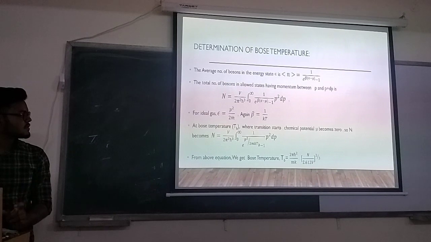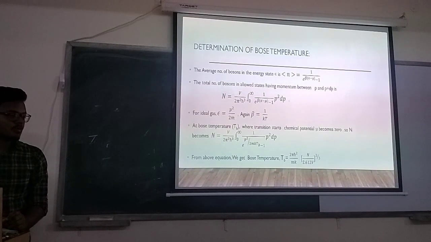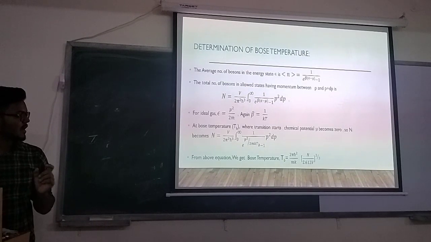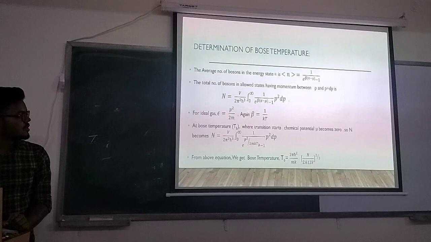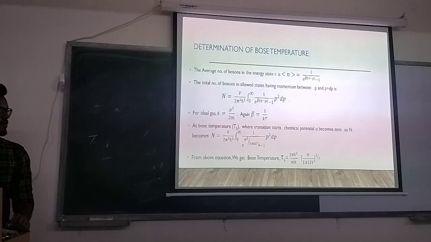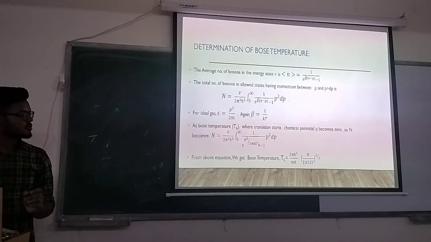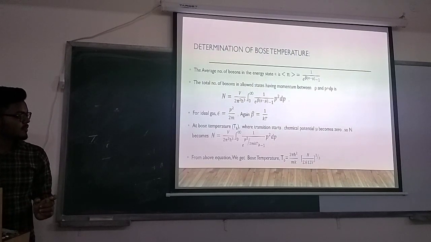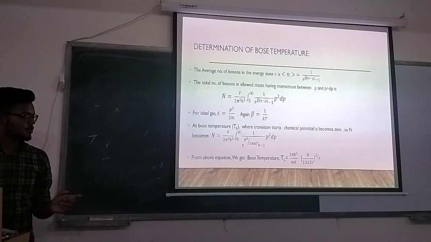For an ideal gas, E is equal to P squared by 2m, and beta is equal to 1 by kT. At the Bose temperature, the chemical potential becomes 0. So n becomes 4 pi V by (2 pi h-bar) cubed, integrated over 0 to infinity, 1 by e to the power P squared by 2m kT_B minus 1, P squared dP. From the above equation, we get the Bose temperature T_B equal to 2 pi h-bar squared by mk into (n by 2.612) to the power 2 by 3.